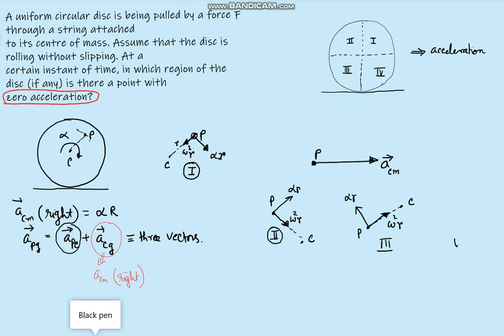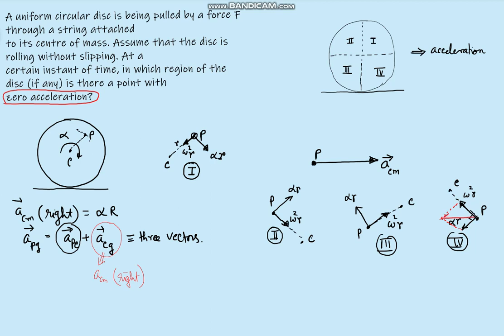Let us take region 4. In region 4, point P is in this direction, C is in this direction. The acceleration of point P with reference to C has two components: omega square r, and alpha r, that is tangential acceleration. Now we understand that the resultant of these two can be to the left side.